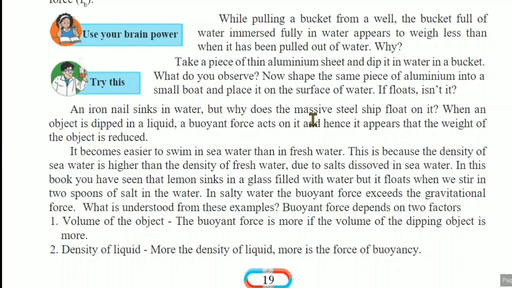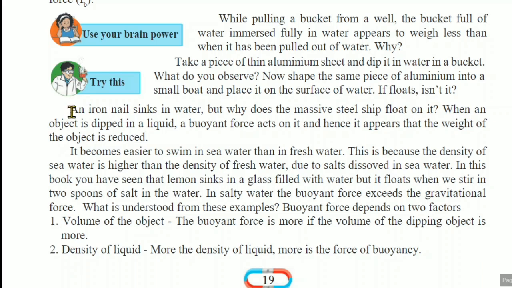Why does the massive steel ship float on it? आपने देखा है बड़ा सा शिप होता है जिसमें ट्रैवलिंग भी करते हैं, ट्रांसपोर्टेशन होता है. So that ship floats. It is very huge, but an iron nail is very simple. Comparatively to the massive ship, that iron nail is very small. Yes. But that iron nail sinks, while that ship floats on water. What is the reason behind that?